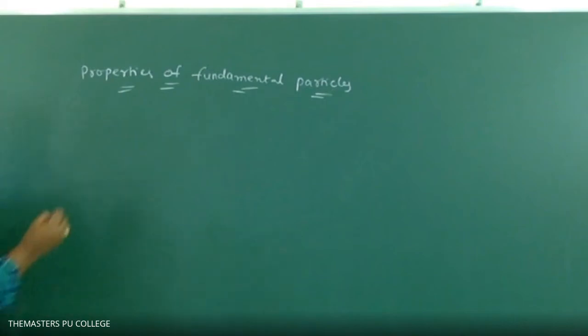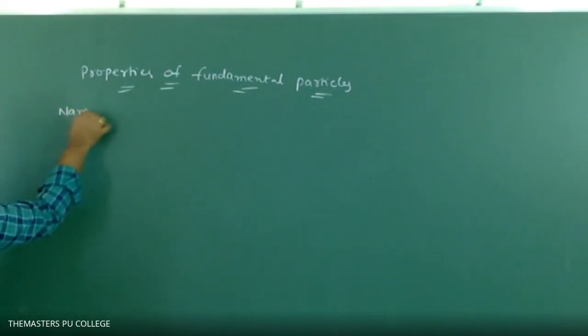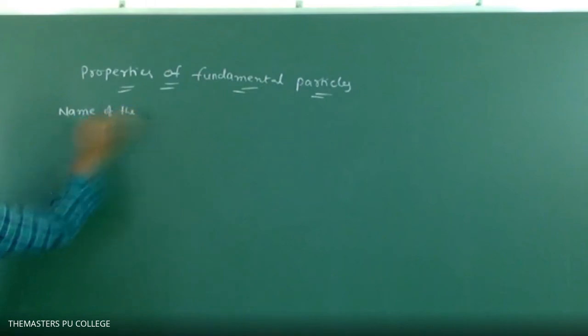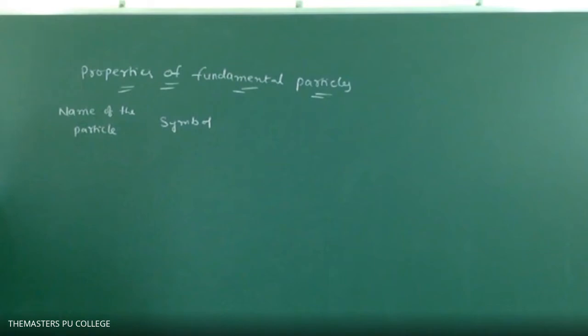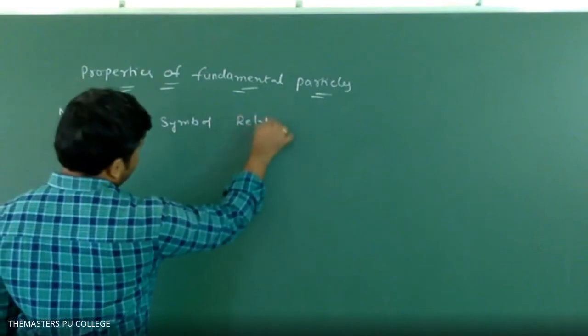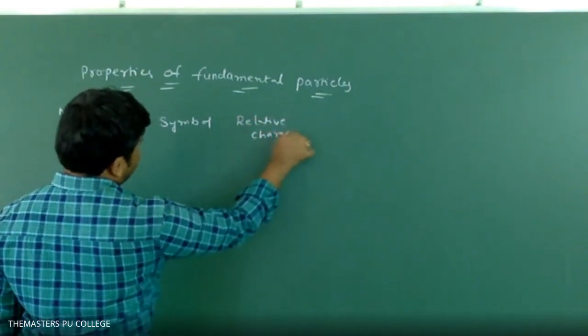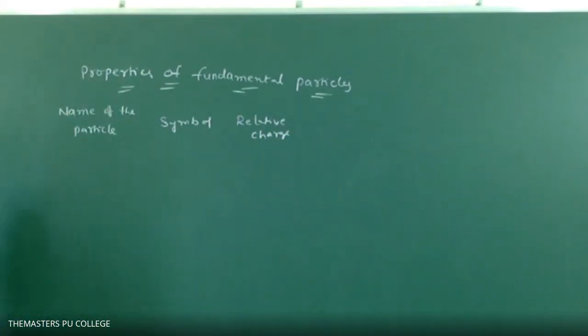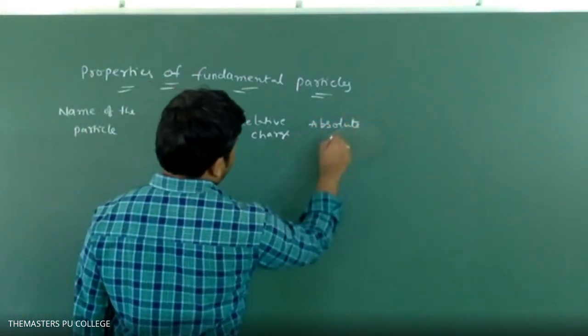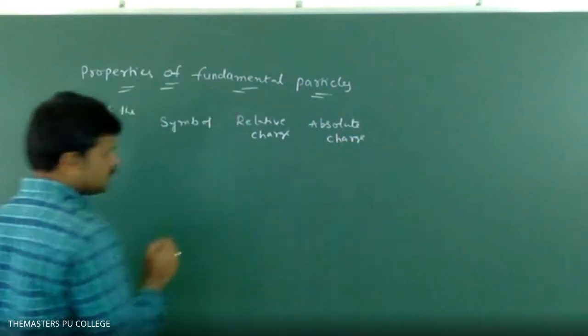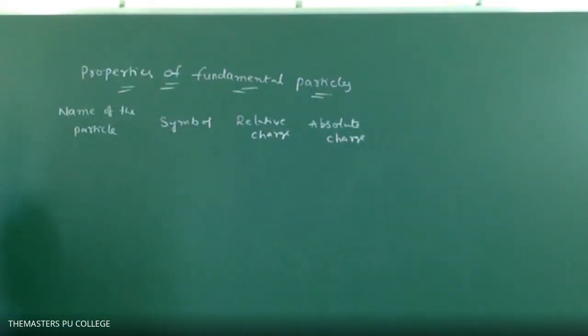Columns: name of the particle, symbol, relative charge, absolute charge, relative mass and absolute mass.